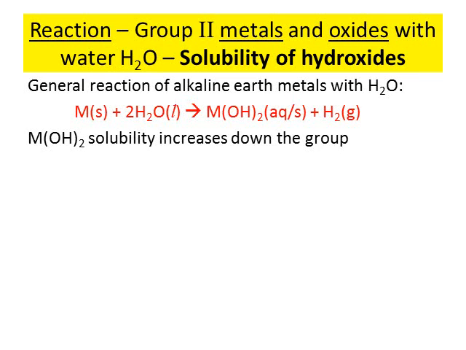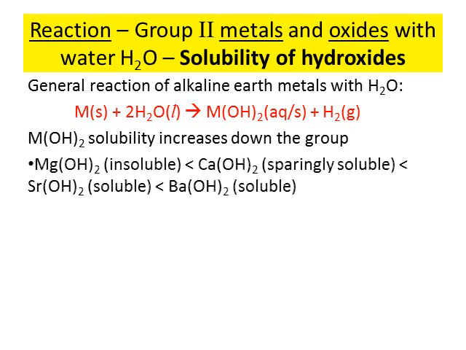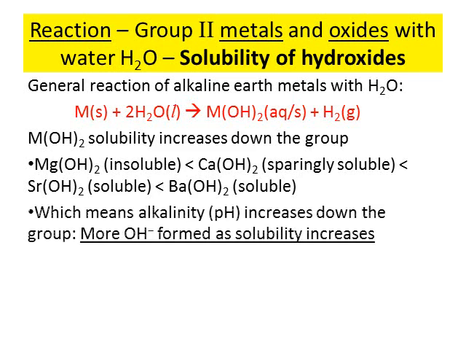One basic principle is that the solubilities will increase down the group. As you can see here, magnesium hydroxide is insoluble, following that calcium hydroxide and all the way down, it becomes more and more soluble. If the diagrams are of any indication, calcium hydroxide is often obtained as a wet solid. Meanwhile, barium hydroxide will dissolve very readily.